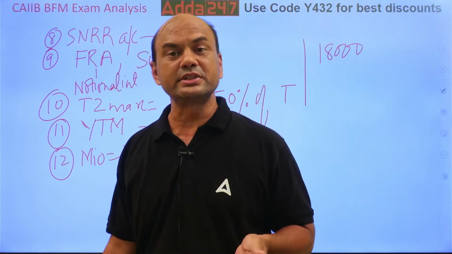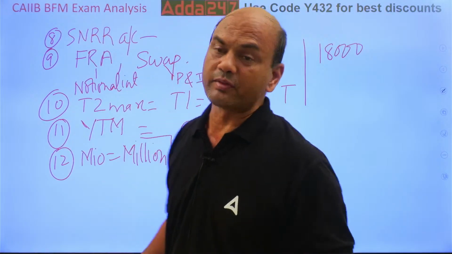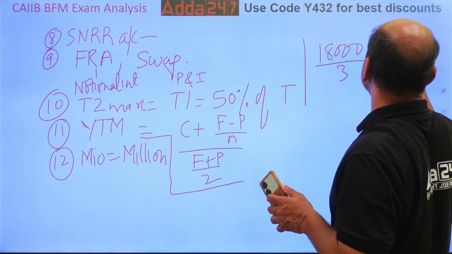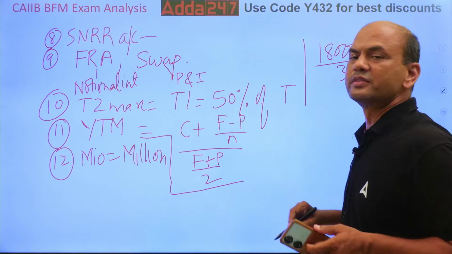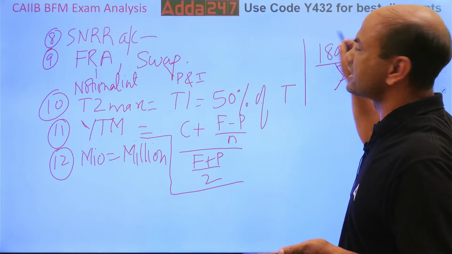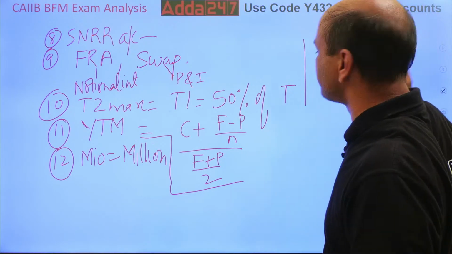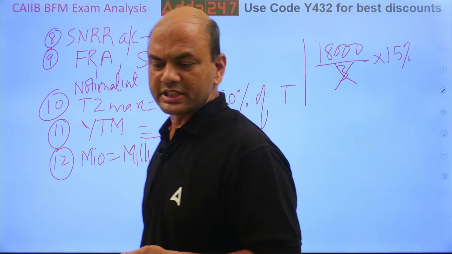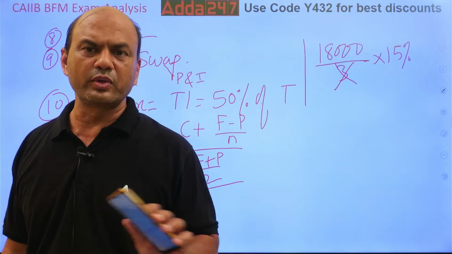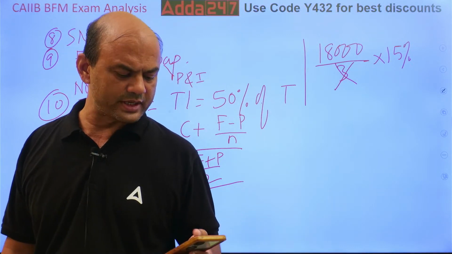Now some of the students have done what? This 18,000 they have divided by 3 and then multiplied by 15%. That is wrong. That is not to be done. It is already given as average. So just multiply 18,000 with 15%. That's it. You need not do anything. It was a very simple problem.